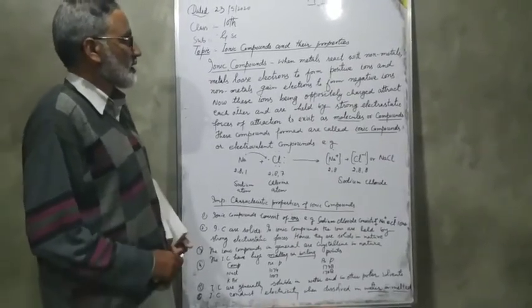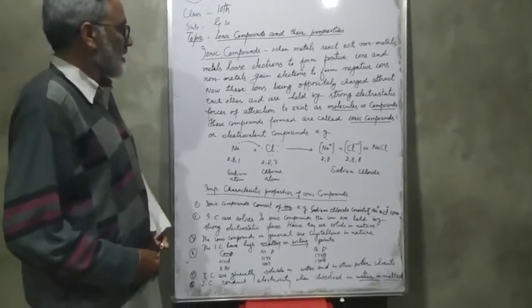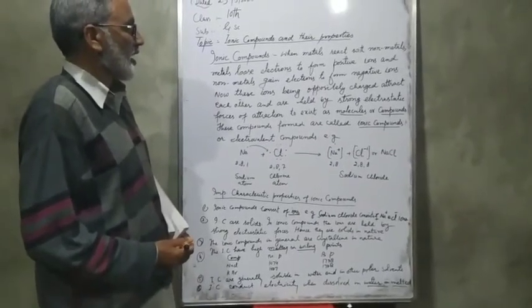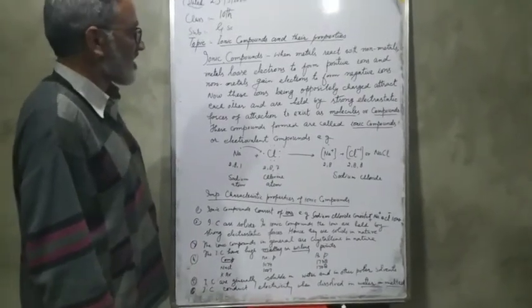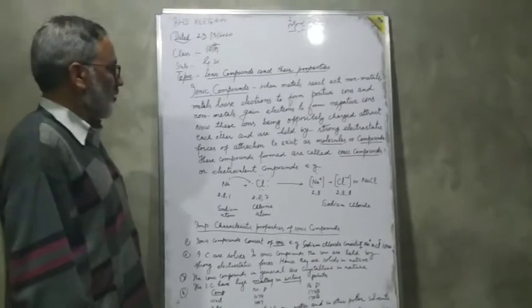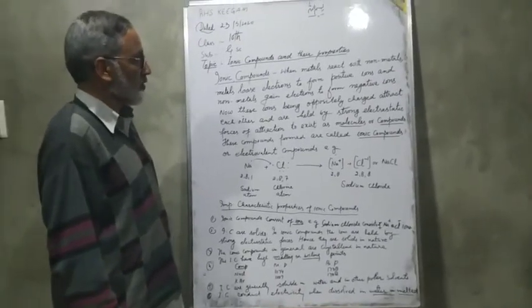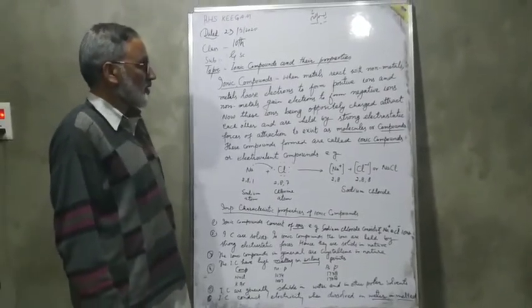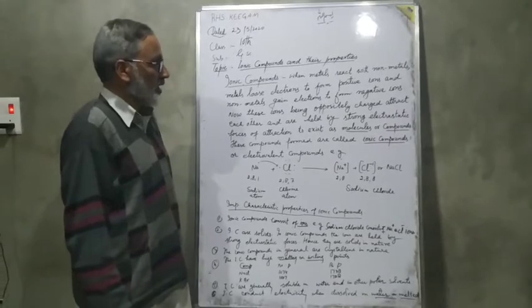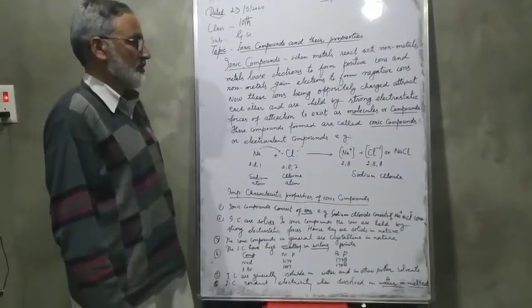Now these ions being oppositely charged attract each other and are held by strong electrostatic forces of attraction to exist as molecules or compounds. These compounds formed are called ionic compounds or electrovalent compounds.